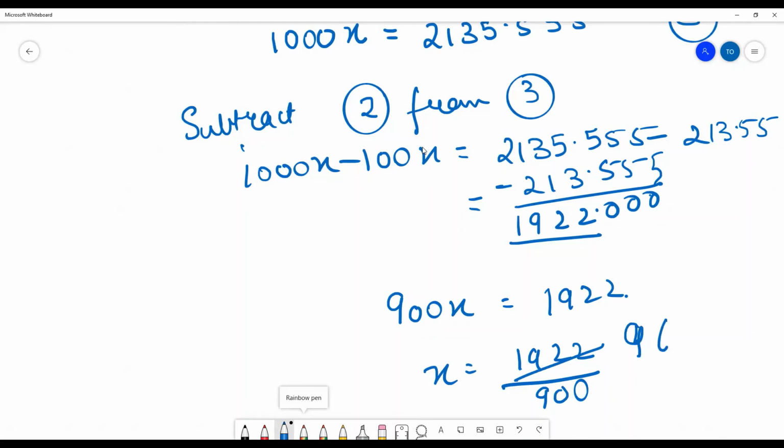Then 2 sixes are 12 and 2 ones are 2. 961 upon 450 can be written as 961 upon 450. So I think it's clear now, correct? If IDTs are getting such questions, you can very well do the answer, correct?